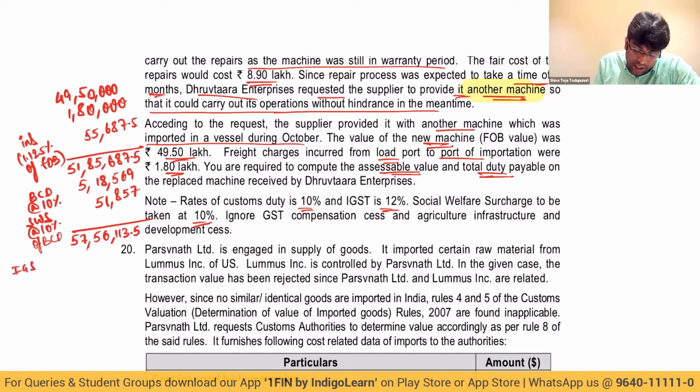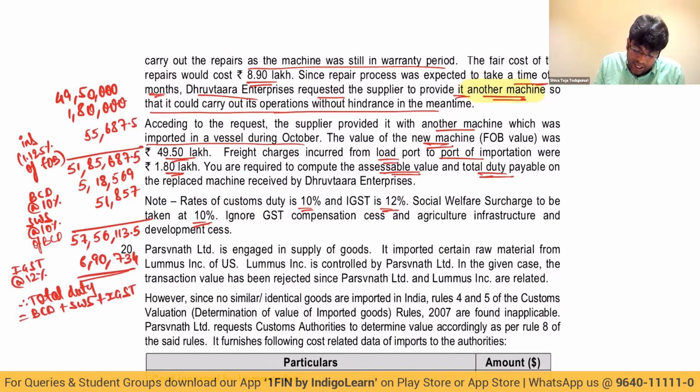And IGST will come at the rate of 12% on 57,56,113.5, which is 6 lakhs 90,734. So therefore, my total duty will be BCD plus SWS plus IGST.